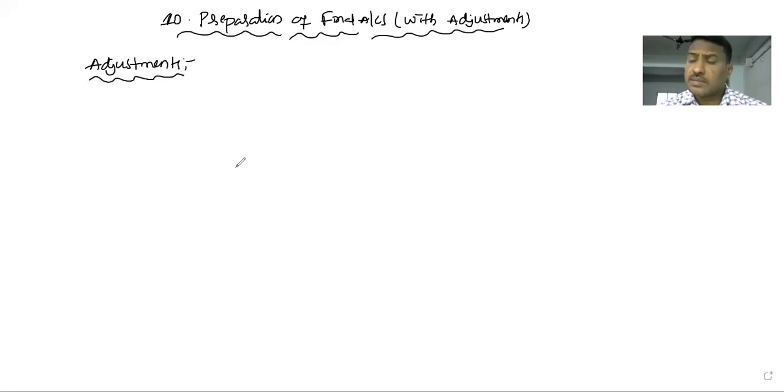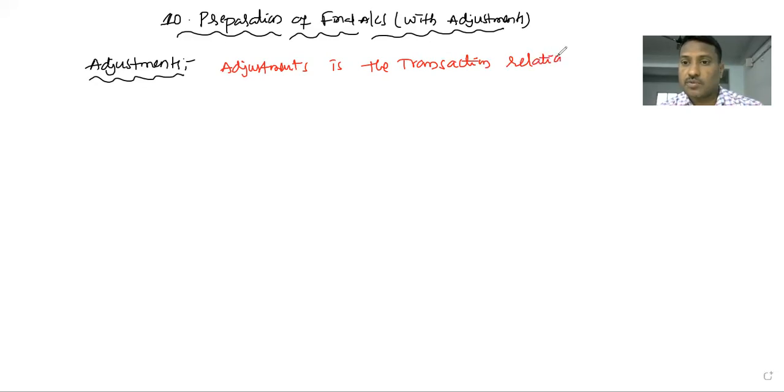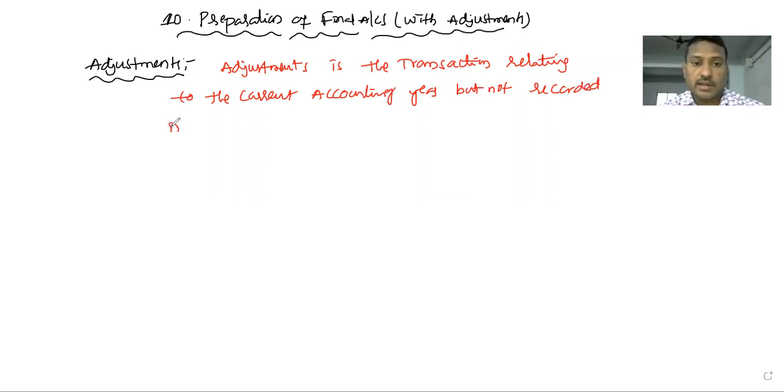What is the meaning of adjustments? Adjustments are the transactions relating to the current accounting year but not recorded in the account books.